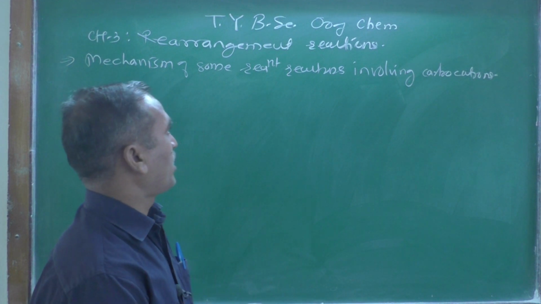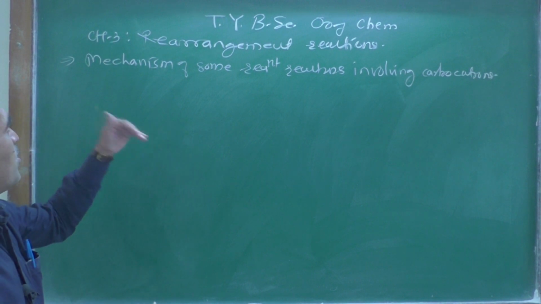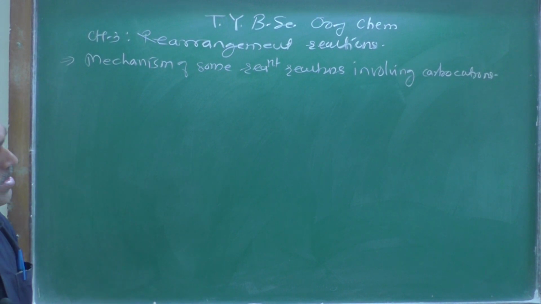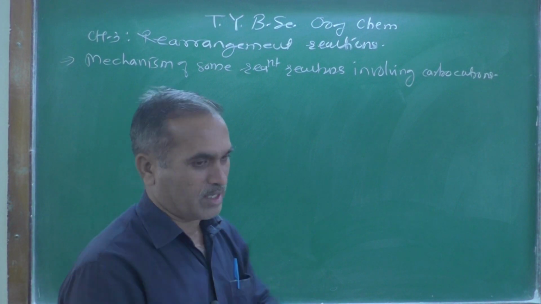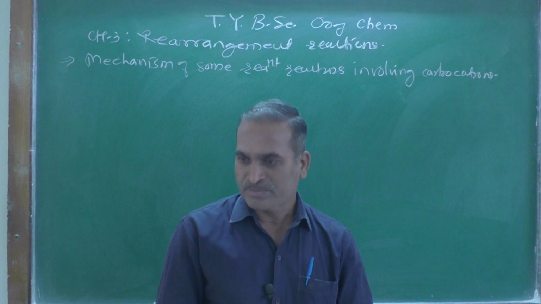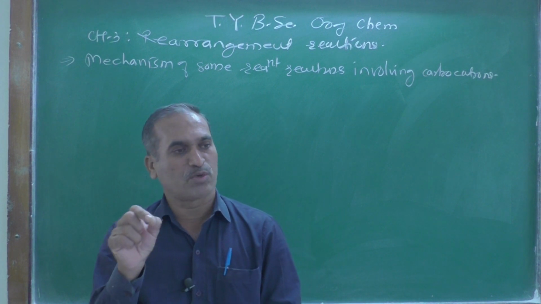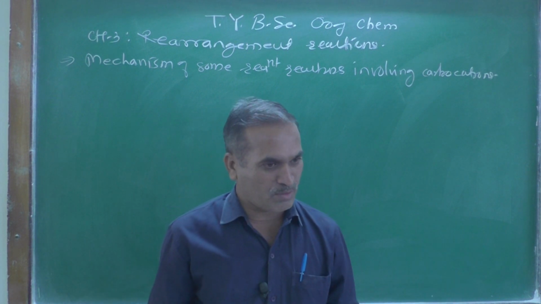And today we are going to discuss the mechanism of some rearrangement reactions involving carbocation. Do you know that a carbon atom carrying a positive charge is known as a carbocation?